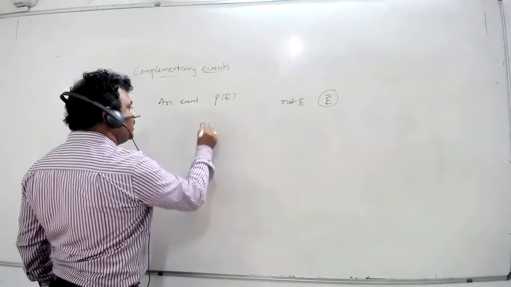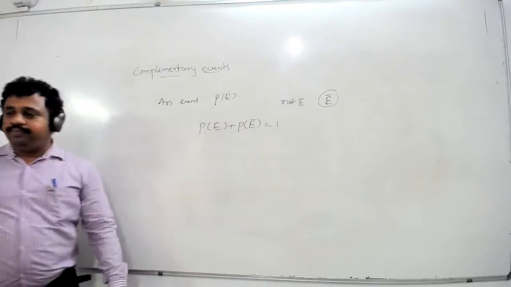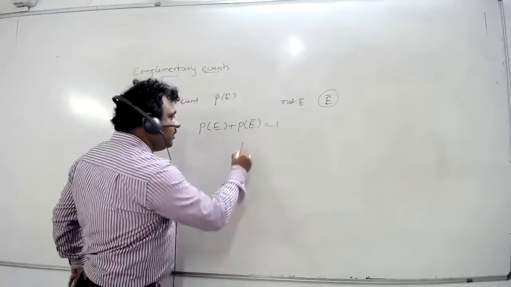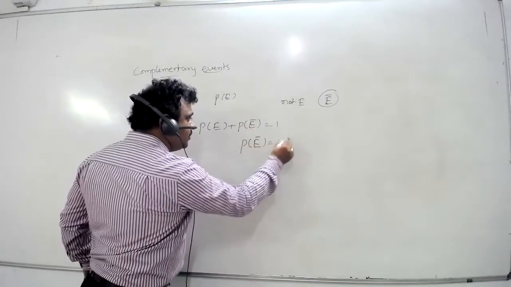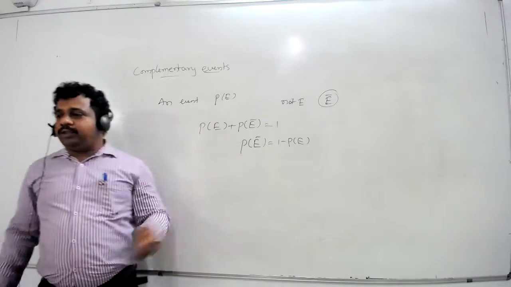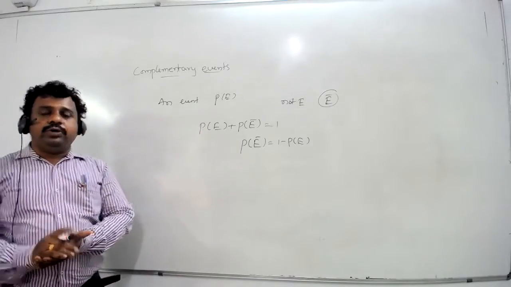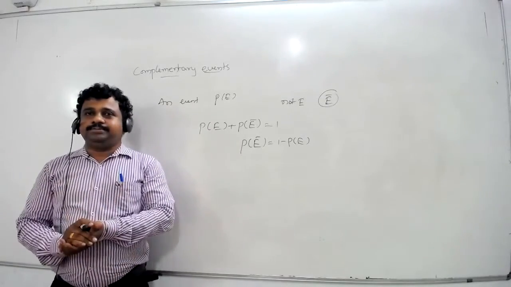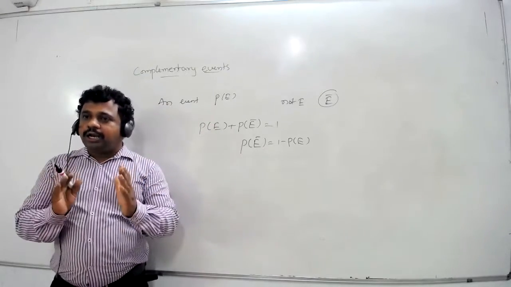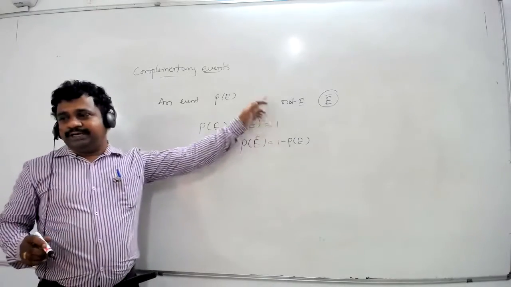The sum of the probabilities of an event and a complementary event is always 1. So P of E bar equals 1 minus P of E. For example, if we roll a dice, getting an even number and getting an odd number are complementary events. The sum of complementary events is always 1.